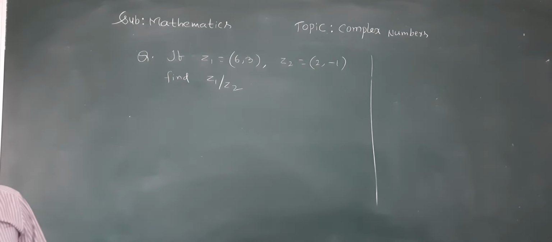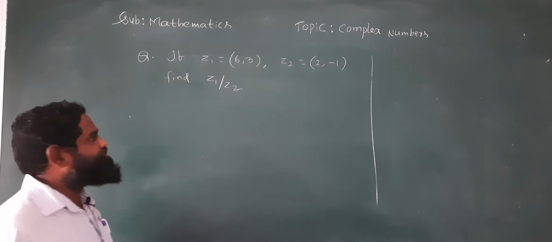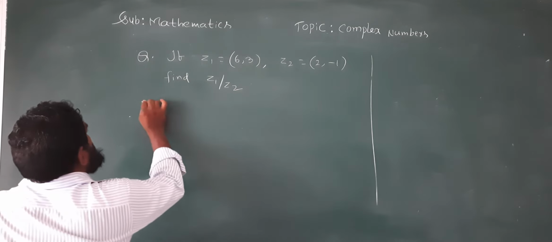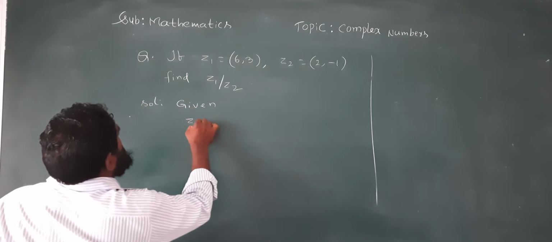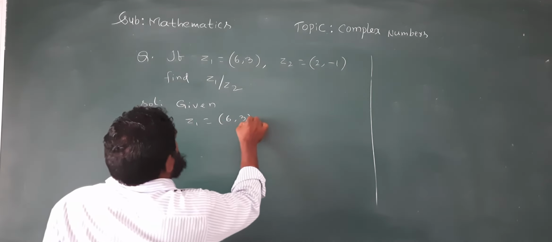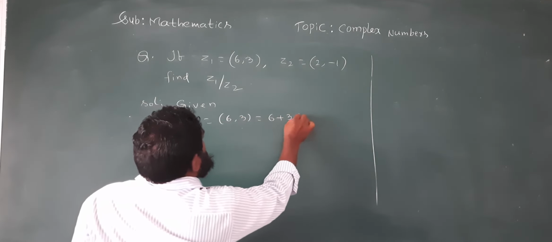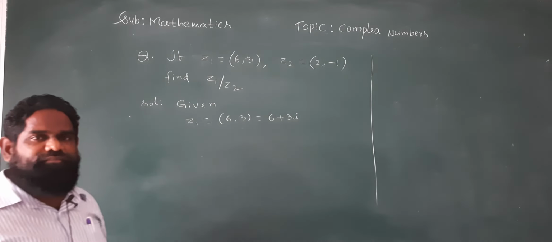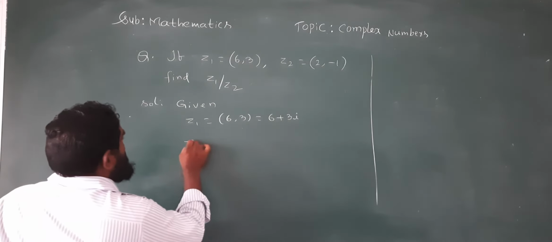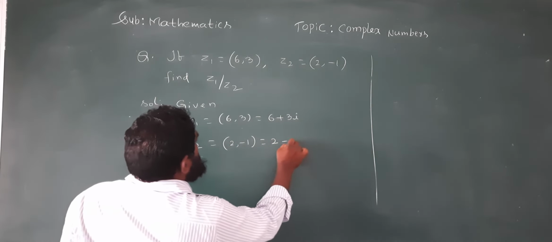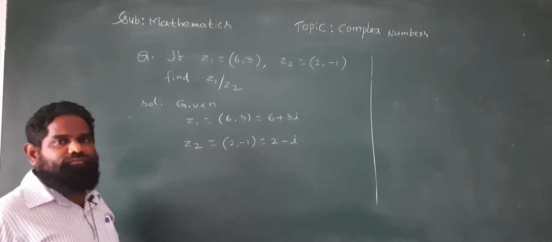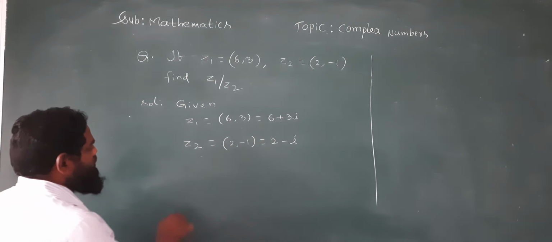Let us see how to find the value of z1 by z2. What is the given question? Given z1 equal to order pair 6, 3. It can be written as 6 plus 3i. z2 equal to 2 comma minus 1. It can be written as 2 minus i.